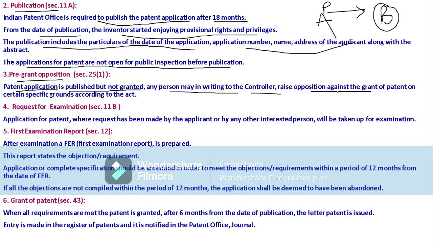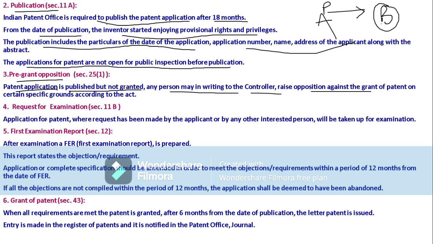He can go for opposition on A, to not grant the patent. So this is known as pre-grant opposition according to section 25 subsection 1. Some other person is opposing our patent, for not granting the patent to us.